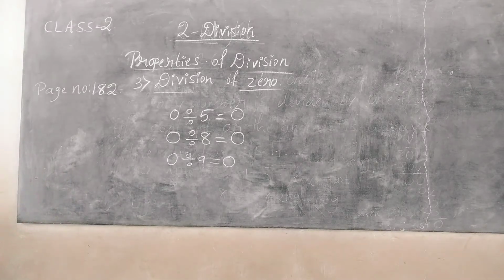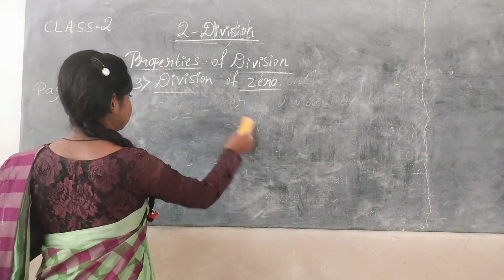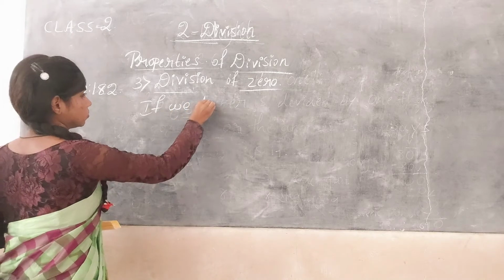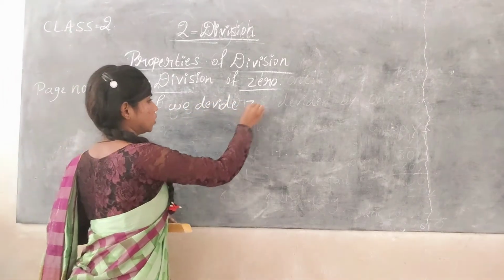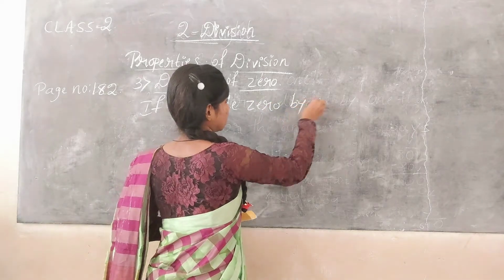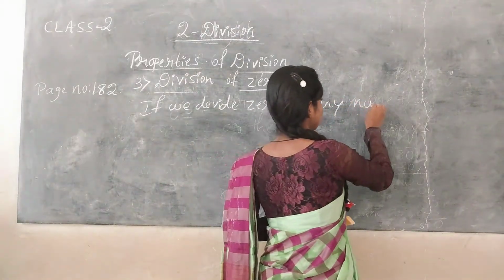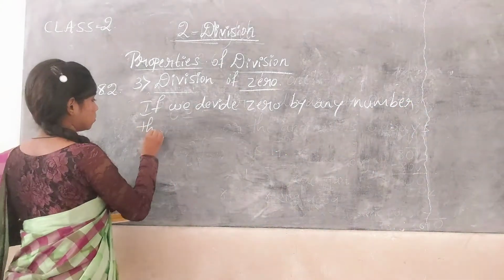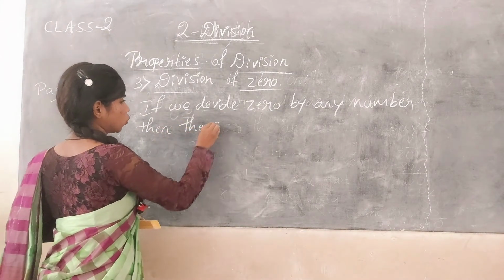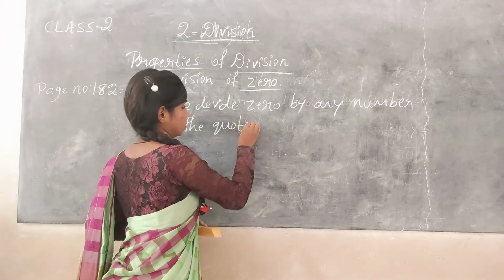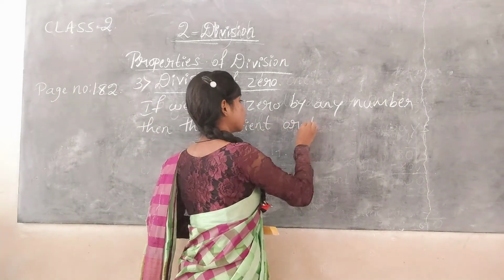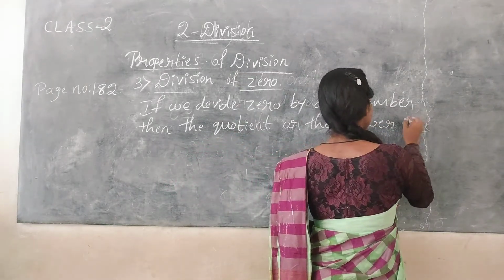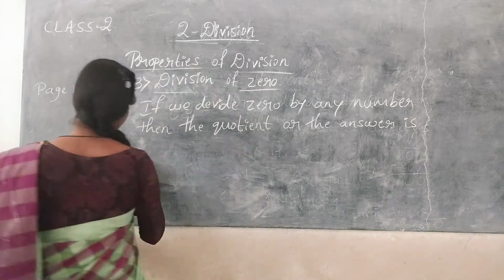So the third property states that if we divide 0 by any number, then the quotient or the answer is always 0.